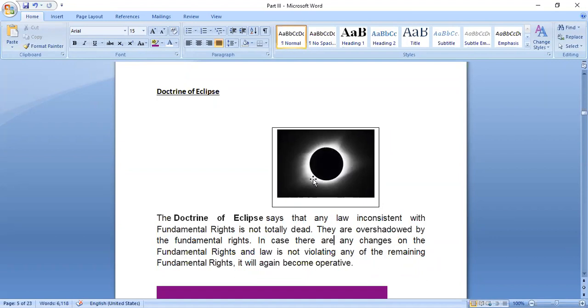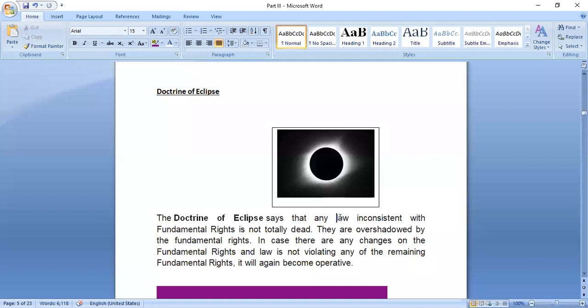That means the act is still existing, right? Behind fundamental rights, the act is still existing. Only that fundamental rights has covered it and it is not applicable at that particular moment. But if there are any changes in fundamental rights, the act can again be applied. So what is the doctrine of eclipse?